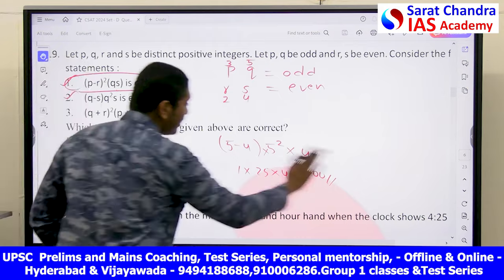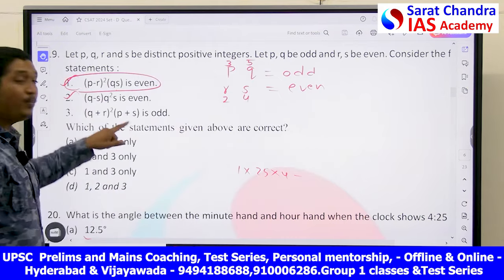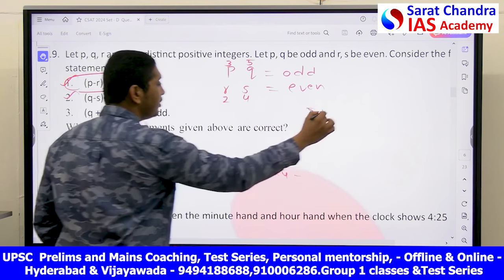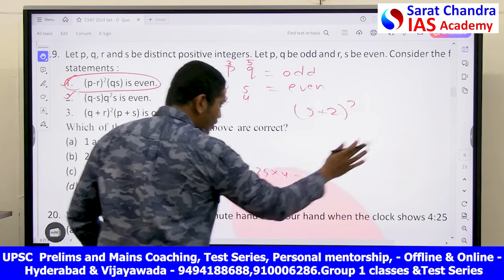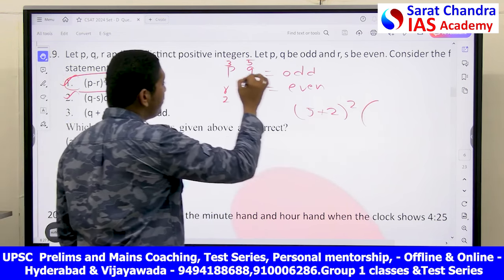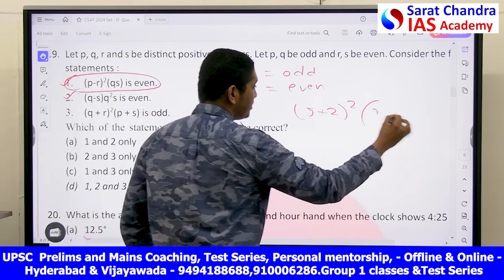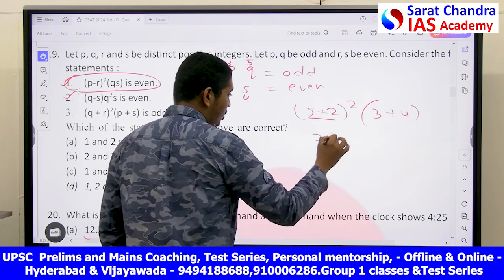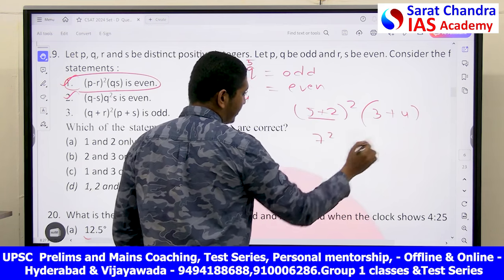Next, we will check for the last case. Q plus R. What is Q? 5. Plus what is R? 2. Whole square, (Q plus R) whole square into (P plus S). What is P? 3 plus 4. Let's see, this is how much? 7 square into 7.